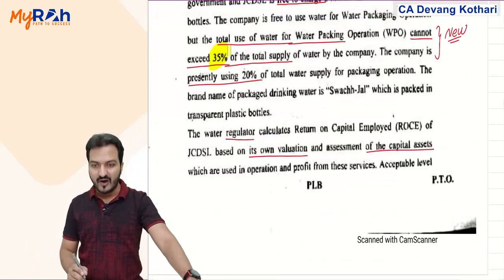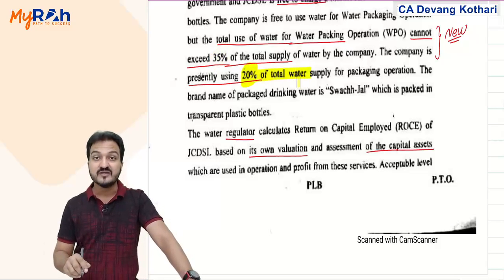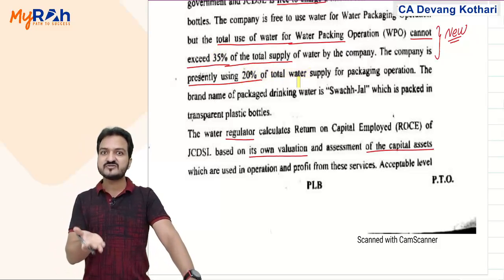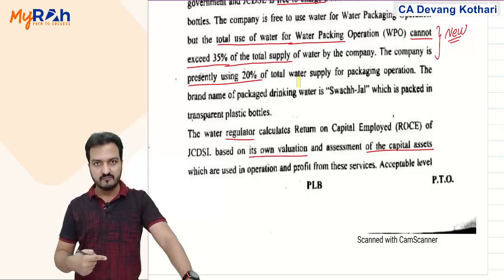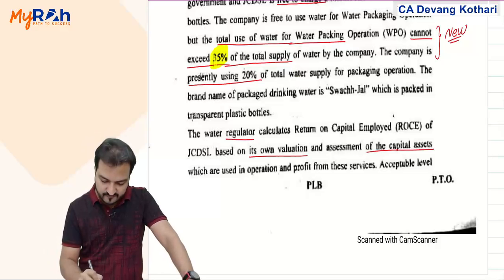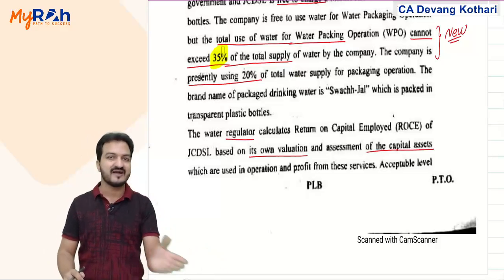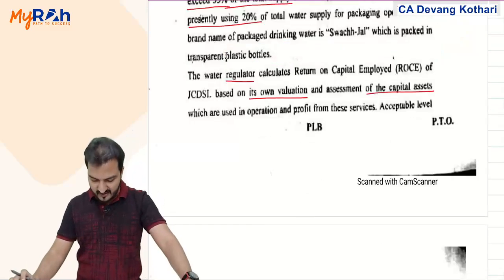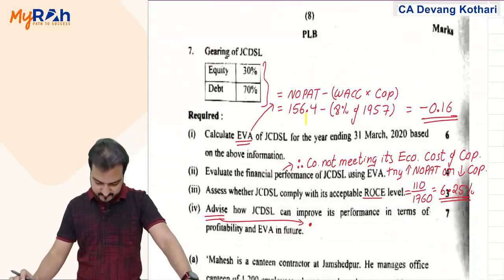Presently you are using 20% of total water for packaging, so still 15% more you can use. Hence I suggest they increase their business in water packaging operations to the extent of 35% only. Up to 35% you can increase because that is the most profitable thing here. Done? Yes, all that I can put in my advice recommendation.